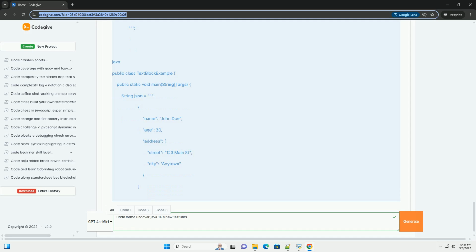Conclusion. Java 14 offered a valuable set of new features and improvements. Records simplify data modeling, text blocks enhance multi-line string handling, helpful null pointer exceptions speed up debugging, pattern matching for instanceof reduces boilerplate code, switch expressions improve the expressiveness of switch statements, and the packaging tool, while incubated then and standard now, simplifies application distribution.